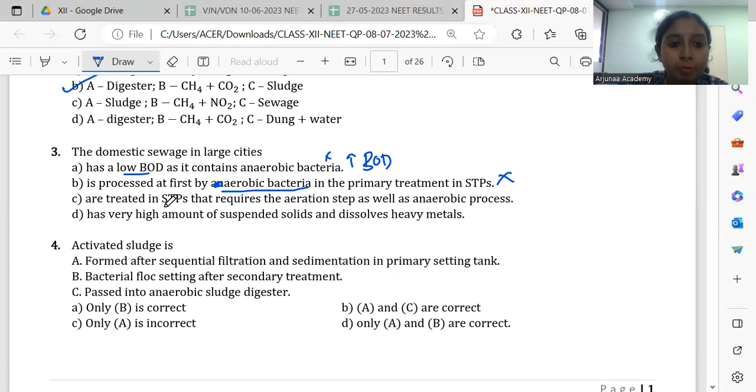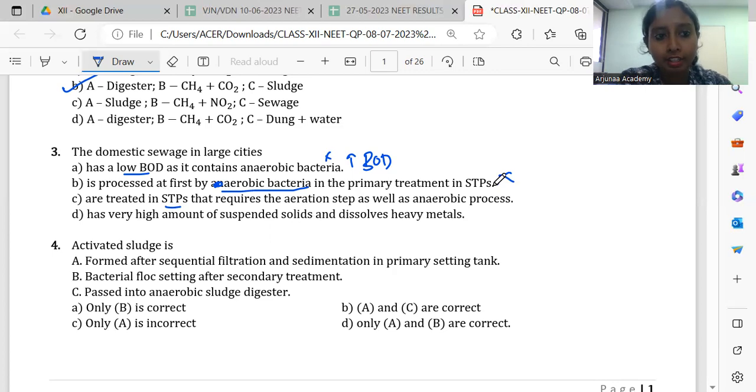Are treated in STPs. STPs are sewage treatment plants. And here it requires an aeration step as well as an anaerobic process. The first step will be the aeration step, where because of continuous agitation in the aeration tank there is growth of microorganisms.